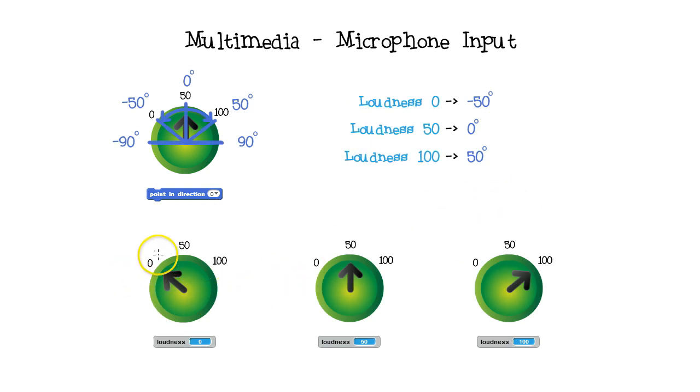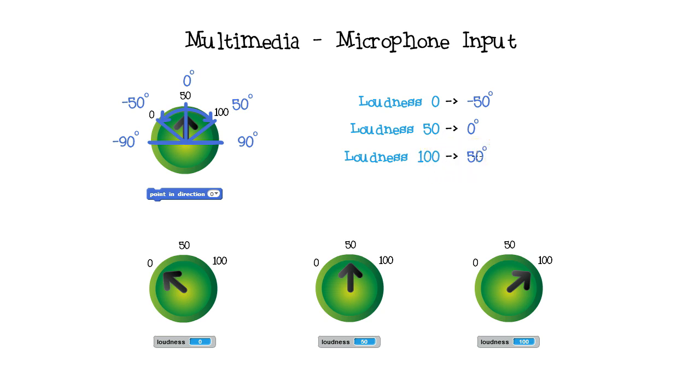I want loudness 0 to point at negative 50 degrees. I want loudness 50 to point at 0 degrees, and I want loudness 100 to point at positive 50 degrees. It's a simple mapping to change the loudness values to degrees. How do I get 0 to negative 50, 50 to 0, and 100 to 50?